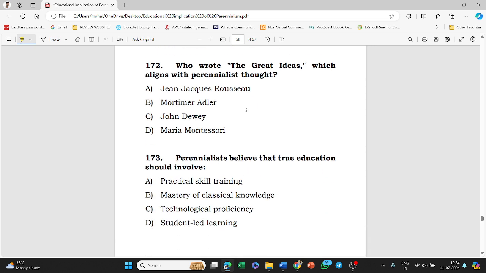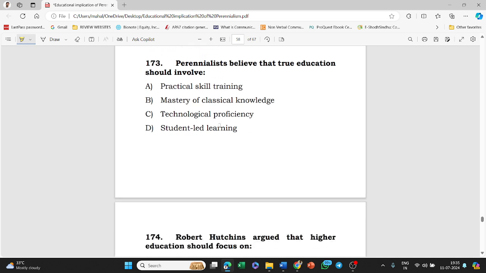Next, who wrote The Great Ideas, which aligns with perennialist thought? Jean-Jacques Rousseau, Adler, Dewey, Montessori. It is written by option B, that is, Adler. The Great Ideas was also written by Adler.